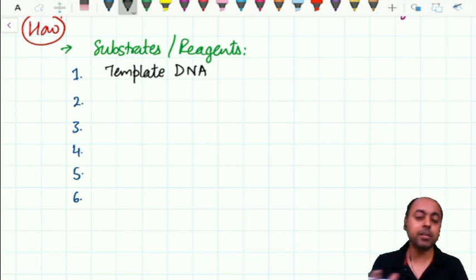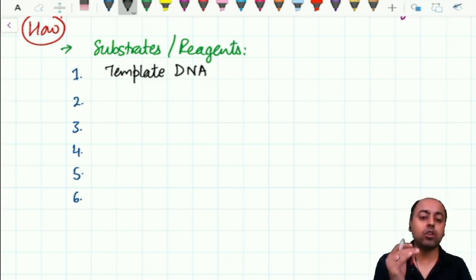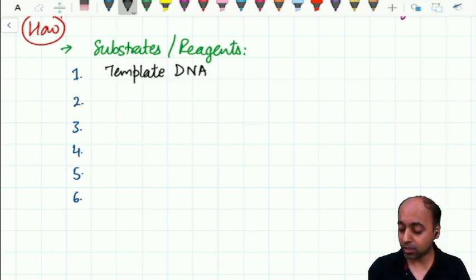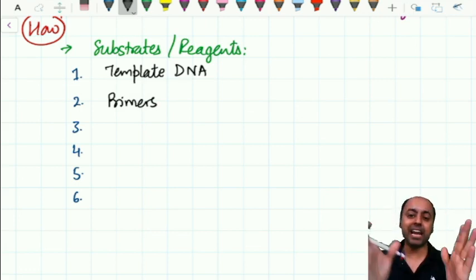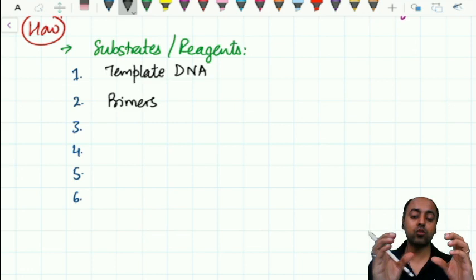Now once you have the template DNA, you require molecules which will identify the particular segment on the DNA. We call them the primers. The primers are complementary to the beginning and end of the segment which you want to amplify.